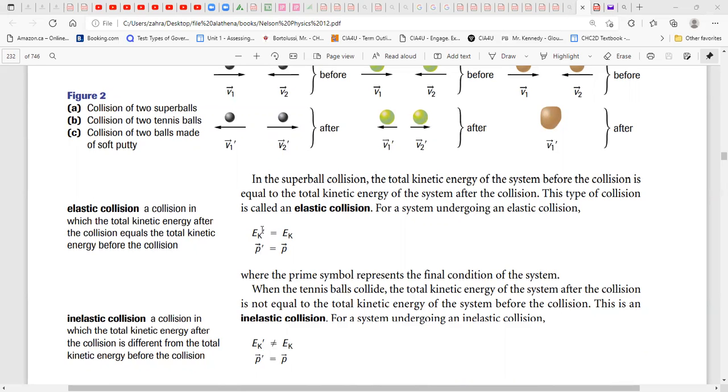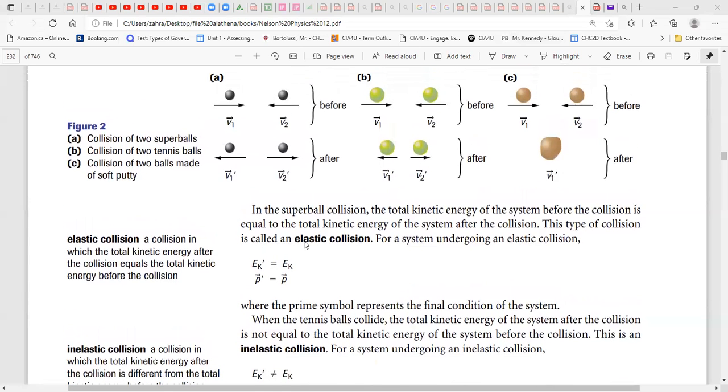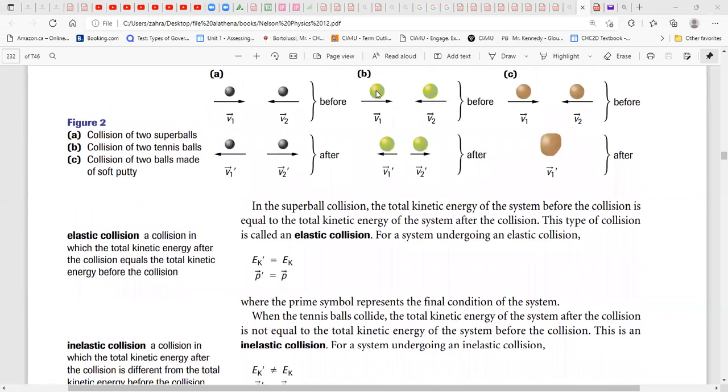When you have a prime, it means after collision. The total energy after collision is the same as the energy before collision. The total momentum after collision is the same as the total momentum before collision.